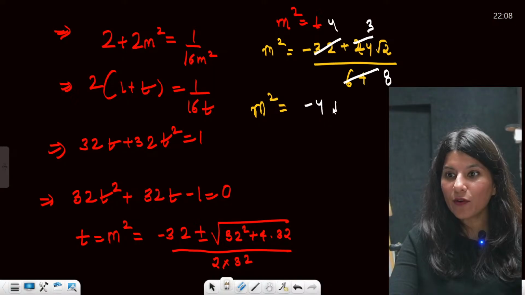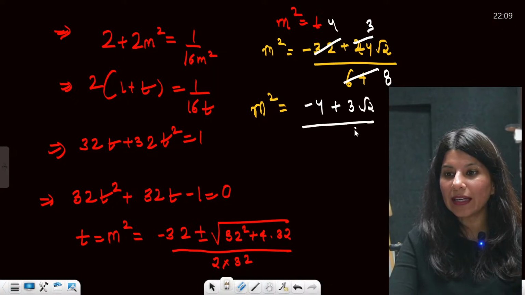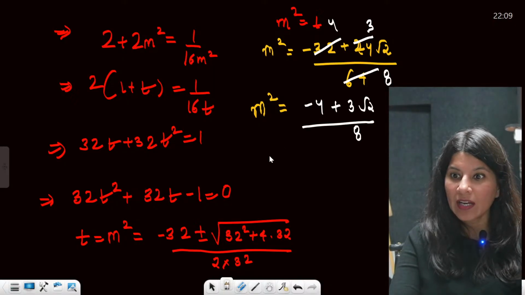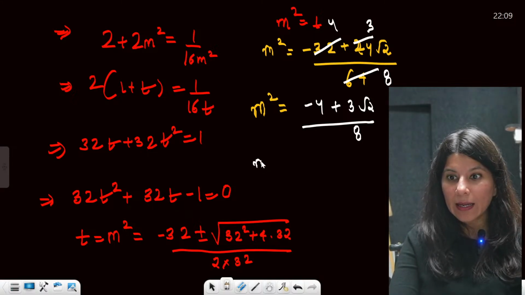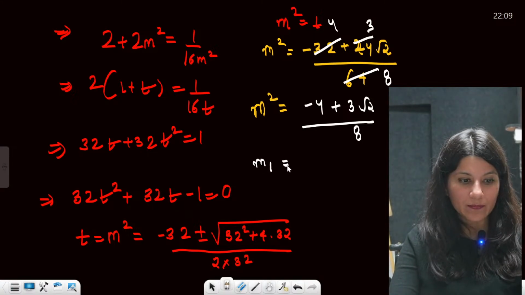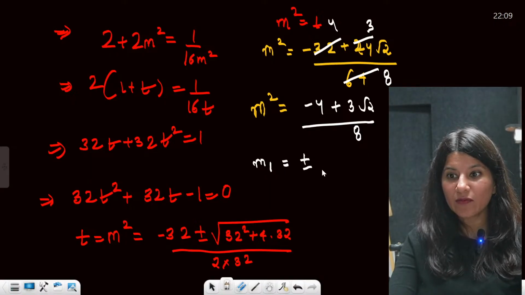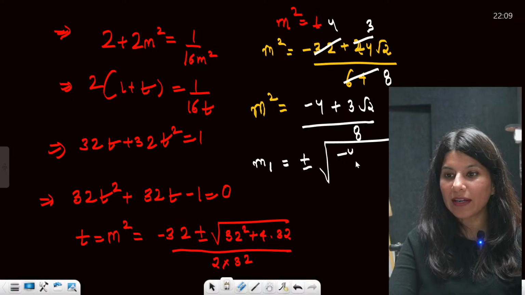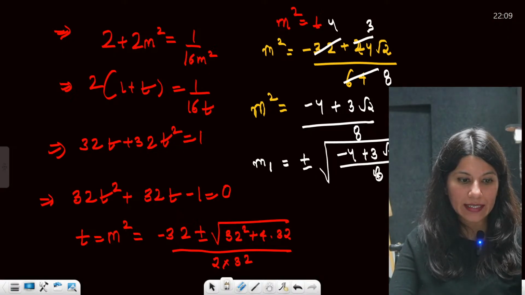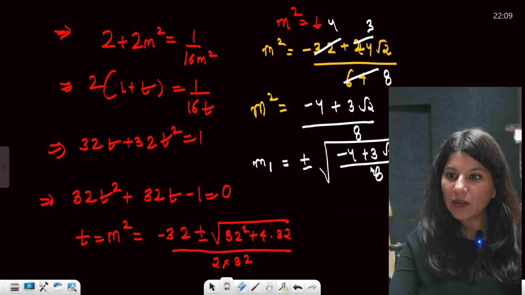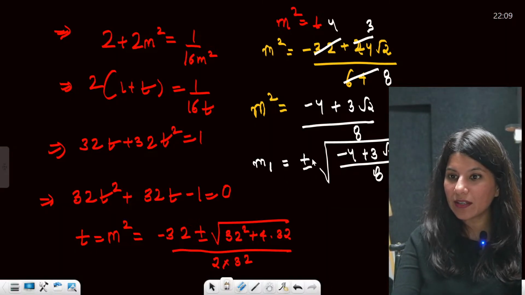So minus 4 plus 3 root 2 by 8 is your m square. So from here, m1 will be plus minus square root of minus 4 plus 3 root 2 upon 8. Correct? Similarly, m2 will be the same thing. m1, m2 is here, m1 square.